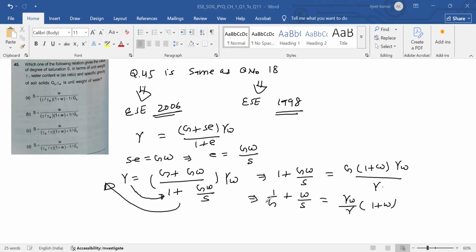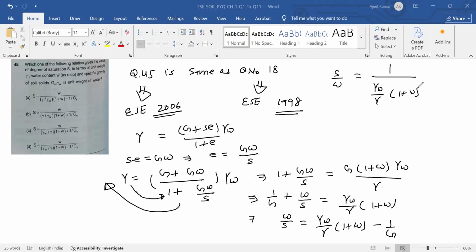If you take this G this side, then W by S is equal to gamma W by gamma (1 plus W) minus 1 by G. If you reverse this expression, you get S by W is equal to 1 divided by [gamma W by gamma (1 plus W) minus 1 by G].